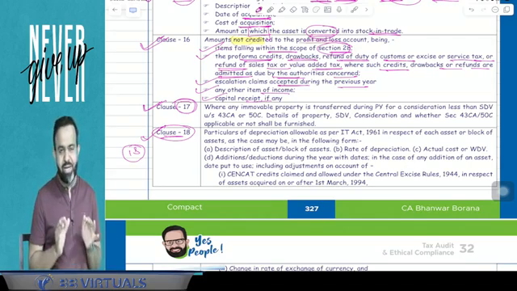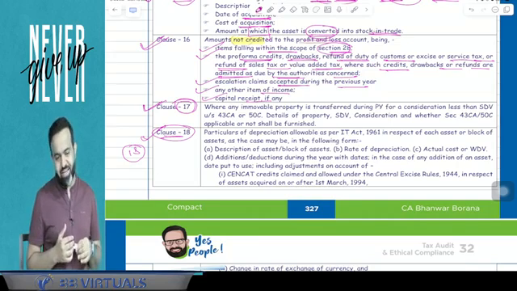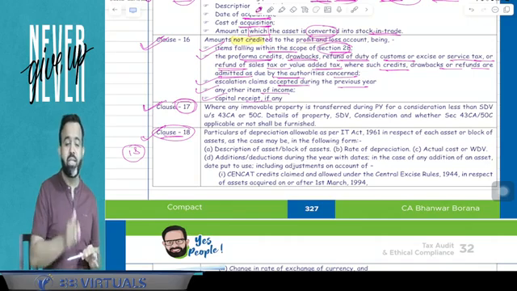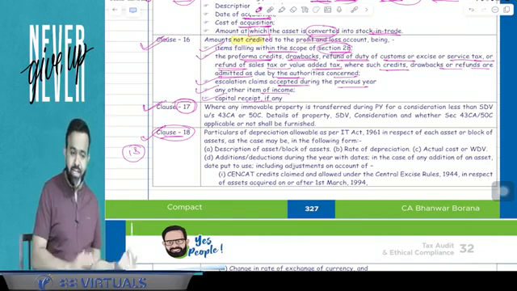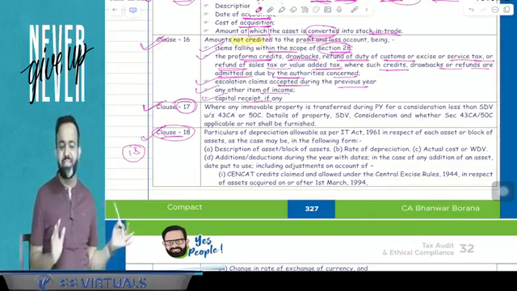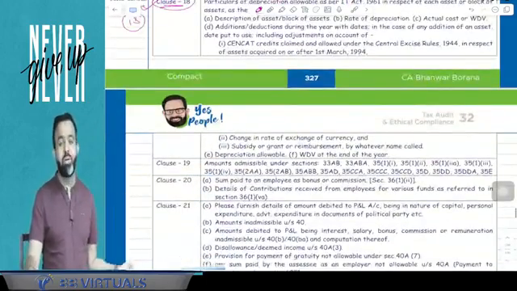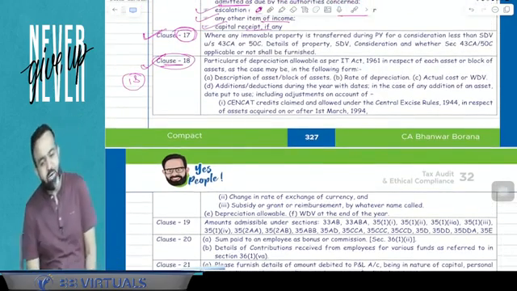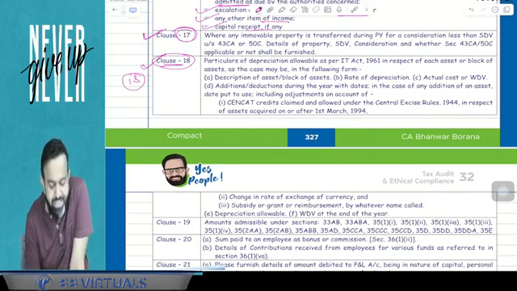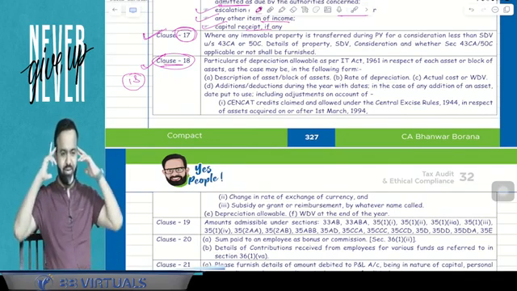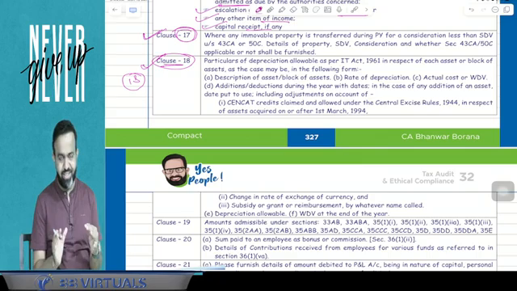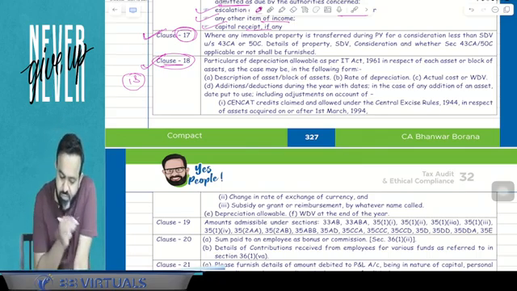So this clause number 18 is related to the block of asset, means what is your opening WDV, what is your rate of depreciation, if any asset is acquired in the current year, what is the actual cost. If there is any addition or deletion from the block, that you have to mention. What is the depreciation allowable in the current year, what is the closing WDV, that has to be mentioned in clause number 18. So the chartered accountant will report in clause number 18, and it is related to the block of asset. So here guys, what clause number 18 says, pay attention.